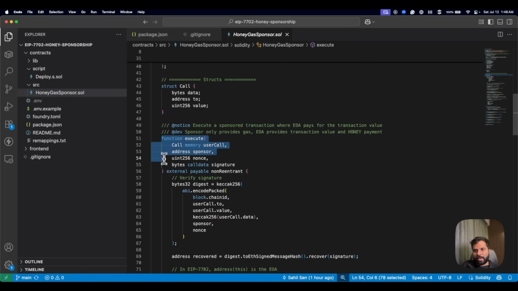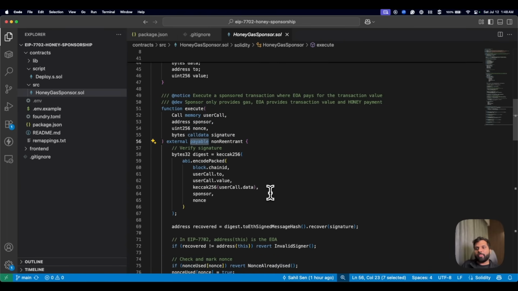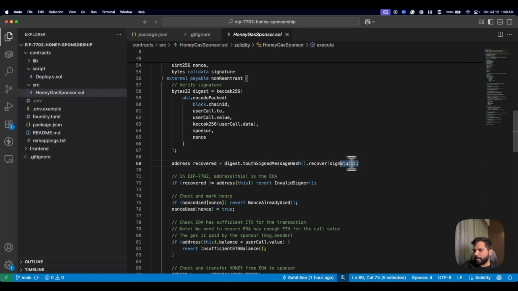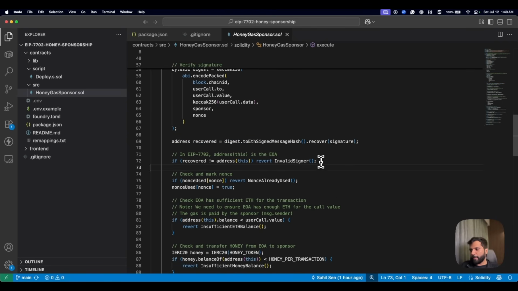Then we are defining our actual execute function with these data sets, and we are calling it payable because it will receive honey. Then we are verifying the signature, which we get from the EOA who signs the initial transaction. We add the Ethereum prefix to the signature and get the address of the EOA from the signature. Then we make sure that the EOA is the signer.